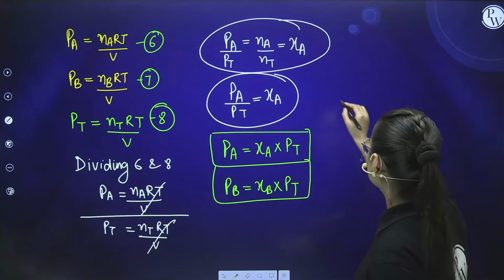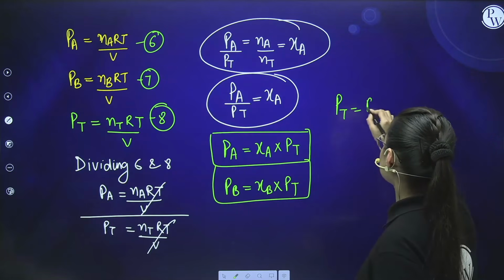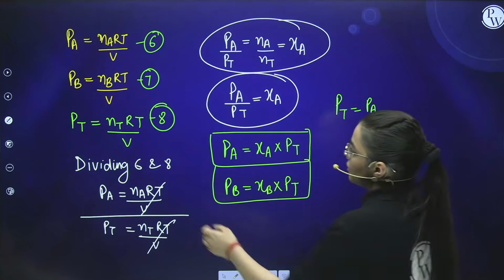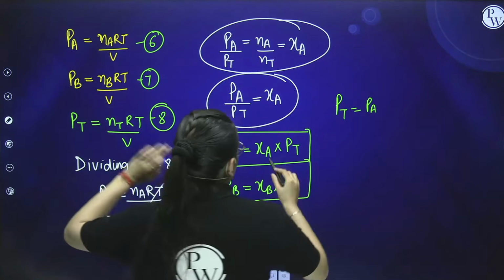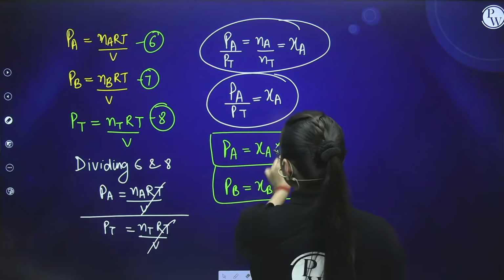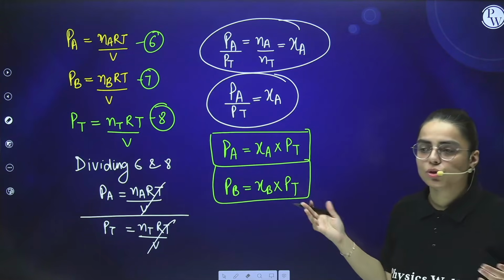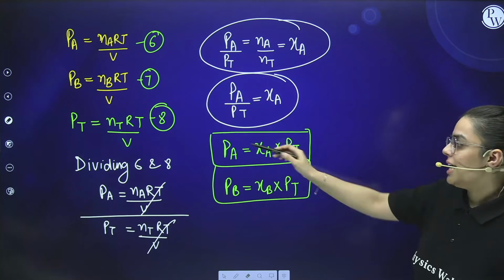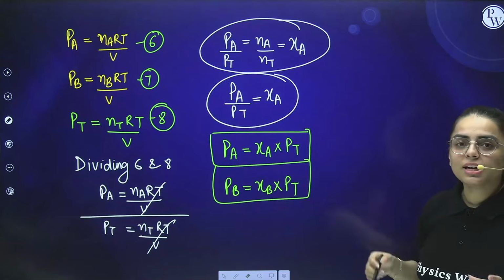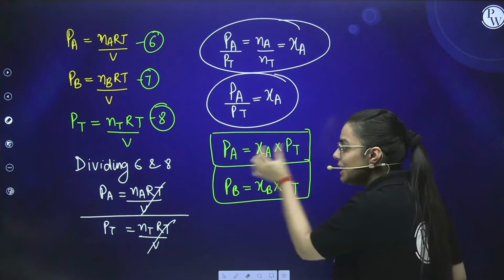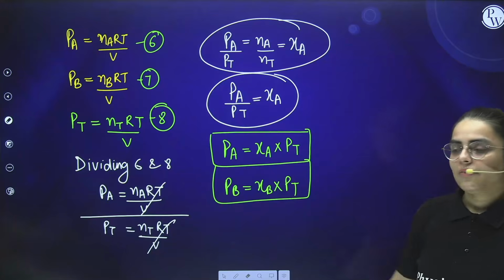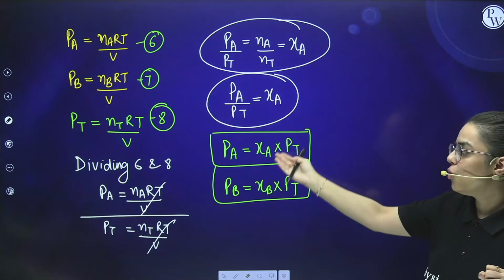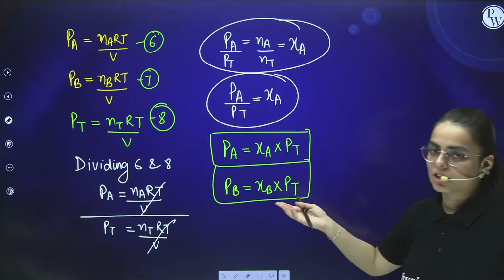Now, if I ask you the total pressure, what is the total pressure? It is the sum of the partial pressures, then you will get this. Then you can directly write that total pressure is the sum of the partial pressures, that is P naught A plus P naught B, right students? And if I need to calculate the relationship between PA and PT individually, then I'm going to use this formula. PA and PB basically are equal to the mole fraction into the total pressure. Is it clear to you?